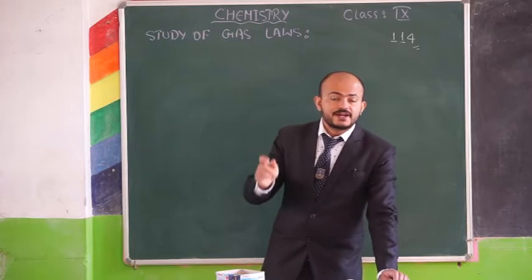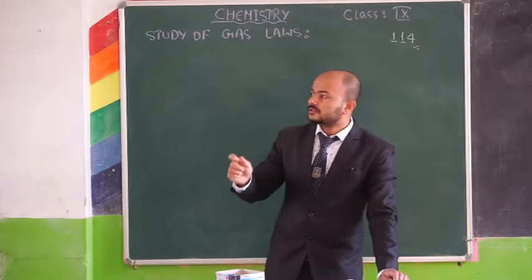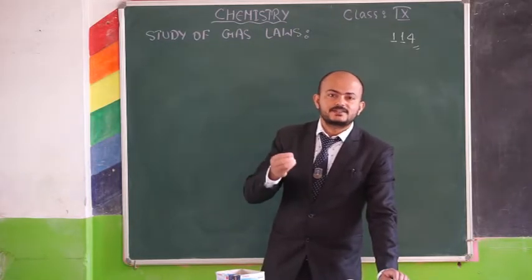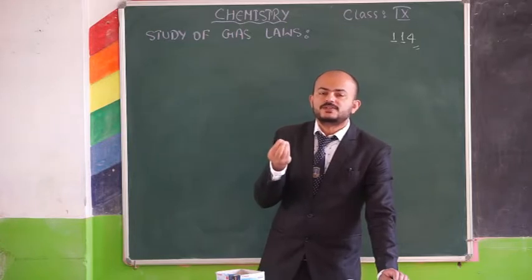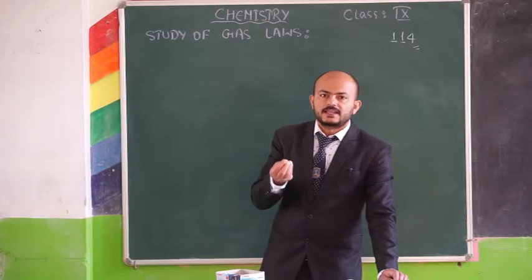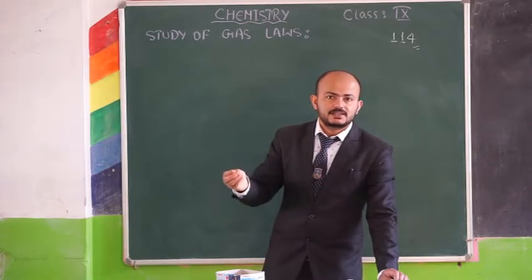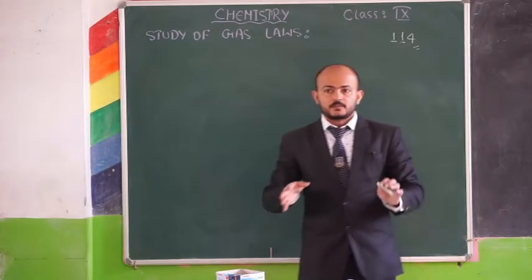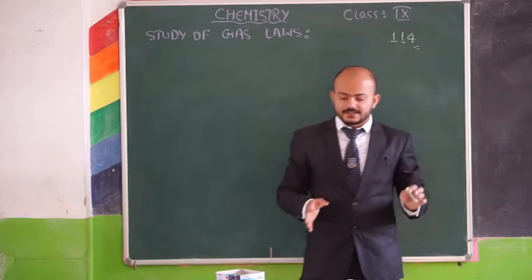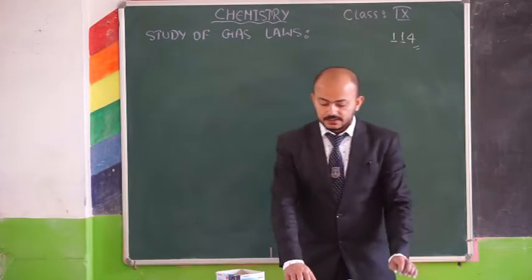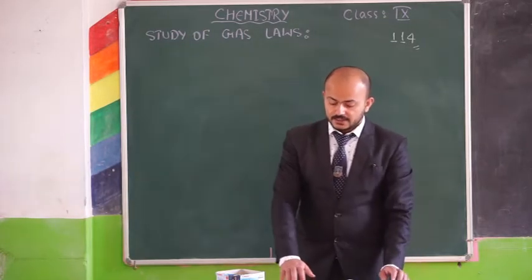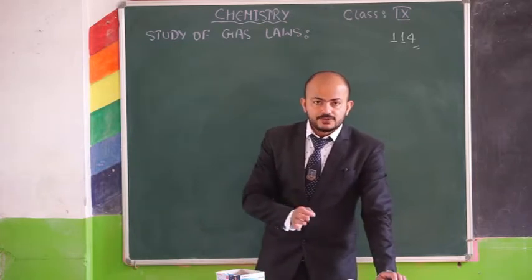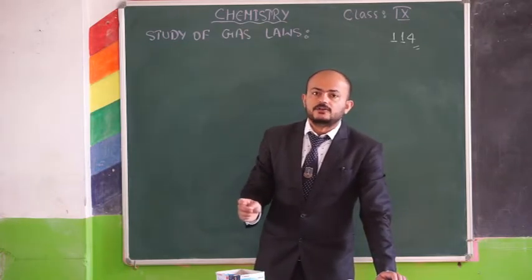So the temperature at which all the molecular motion ceases, means the molecules do not move, they become rigid, fixed, and that particular temperature has to be on what scale? Kelvin scale, and that is known as absolute zero.